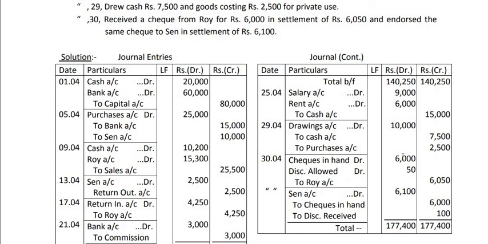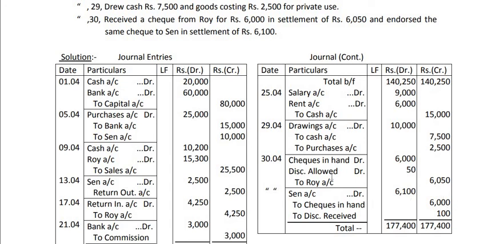Remember, for whatever amount we have debited checks in hand, for the same amount we have to credit checks in hand. So checks in hand account is credited 6000 and the remaining is 100. That 100 will be treated as discount received. So the entry will be Sen account debit 6100, to checks in hand account, to discount received account.